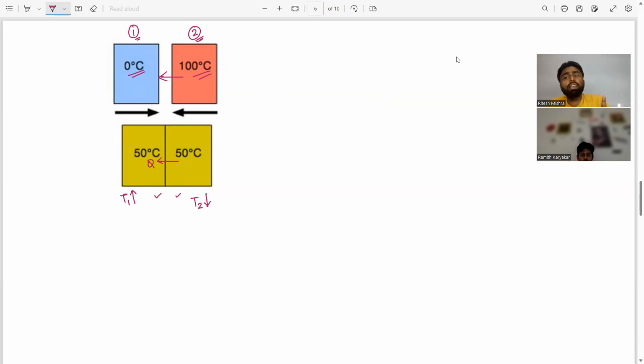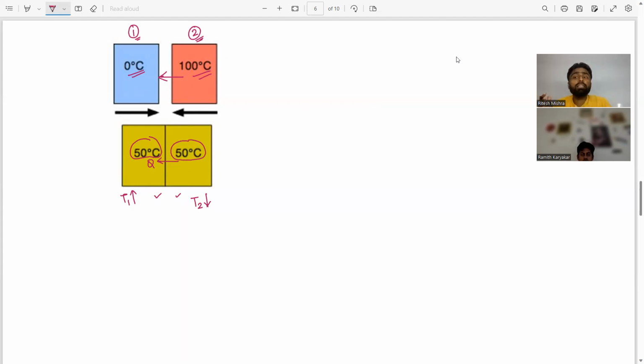Since the temperature of body 1 increases, let us assume that after some time, the temperature of body 1 becomes 50 degrees Celsius and body 2 also becomes 50 degrees Celsius.